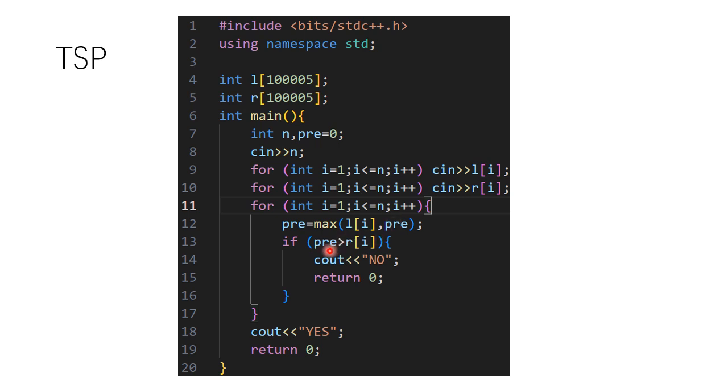So here, if what you sell today is more than the number you need to sell at most, then you just output no. Otherwise, if you finish all n days and didn't quit your program, then you just output yes, because you can satisfy all the conditions. That's it.